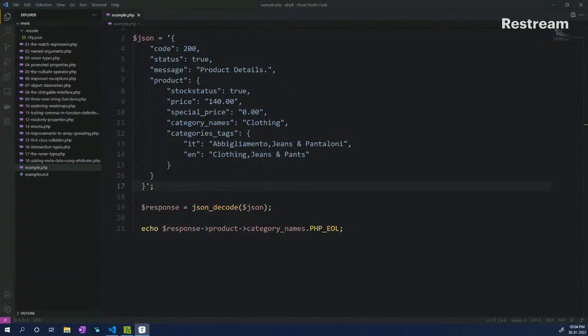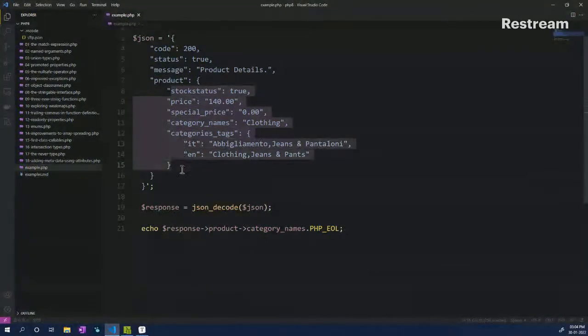Great. So how do I, let's say, try to figure out how this null safe operator works? Let's try to figure that out really quickly. So now we have, let's say, product, and then we have this response associated with it.